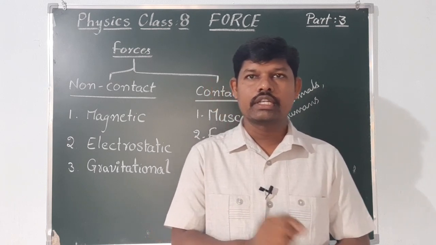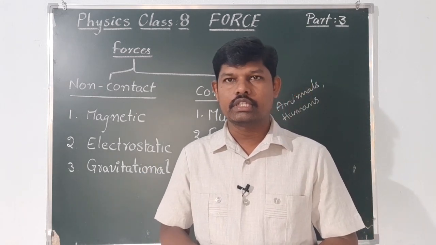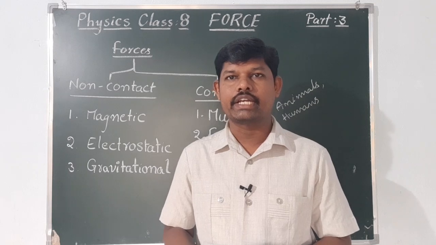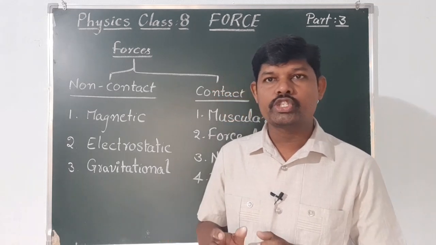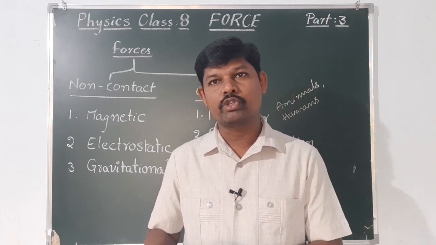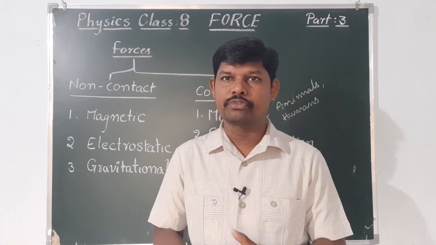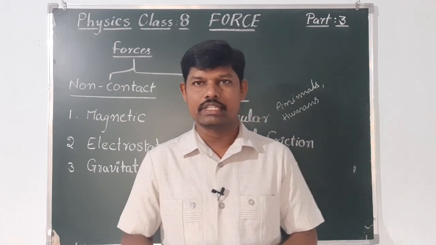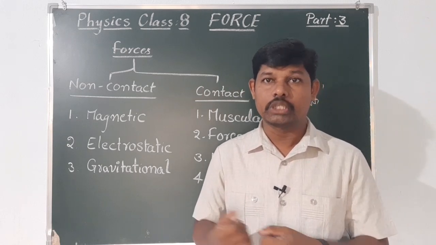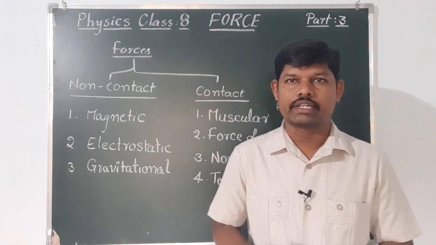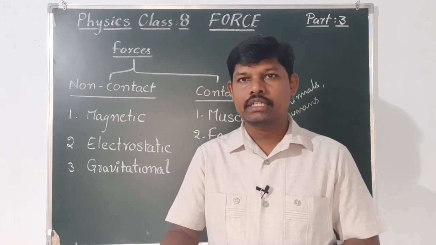Third one, writing on the board or writing in the book. That also needs muscular force. One more, pushing a car or pushing a cycle. This also needs some force with the help of our muscles. And pulling a cow with a rope is also a contact force, muscular force. And one more, opening a drawer.